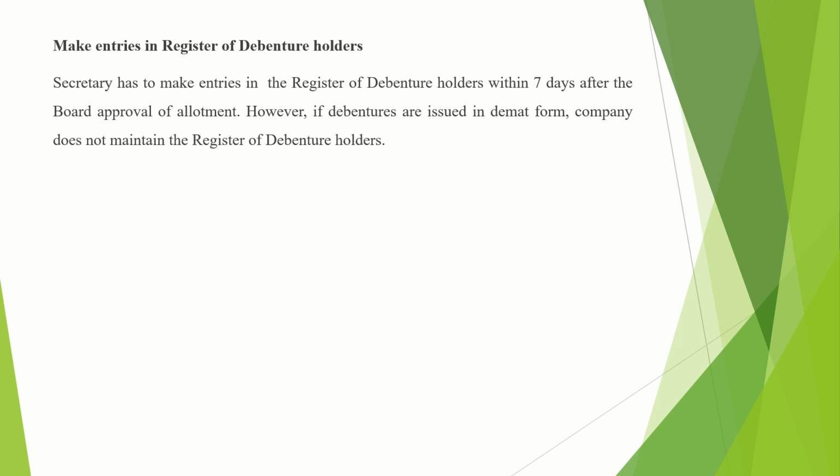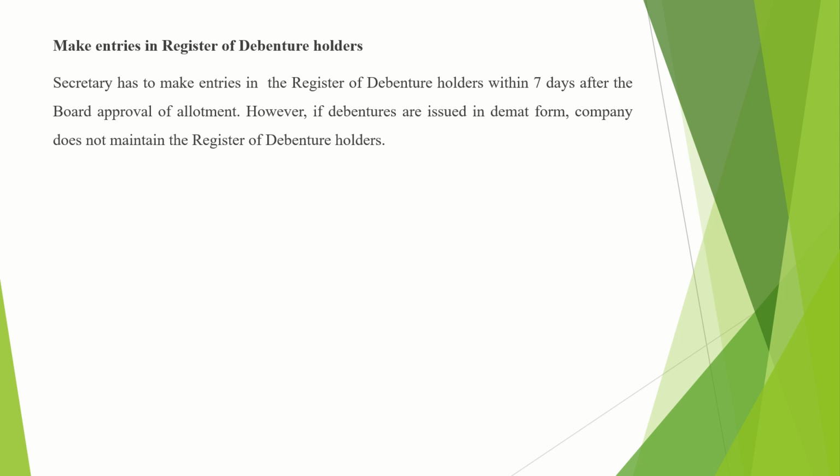Then the last procedural step is to make entries in the register of debenture holders. The secretary has to make entries in the register of debenture holders within 7 days after the board approval of allotment. Once the allotment procedure is done and the company gets the final list of the debenture holders, all the names of the debenture holders are to be entered by the secretary in the register of debenture holders.